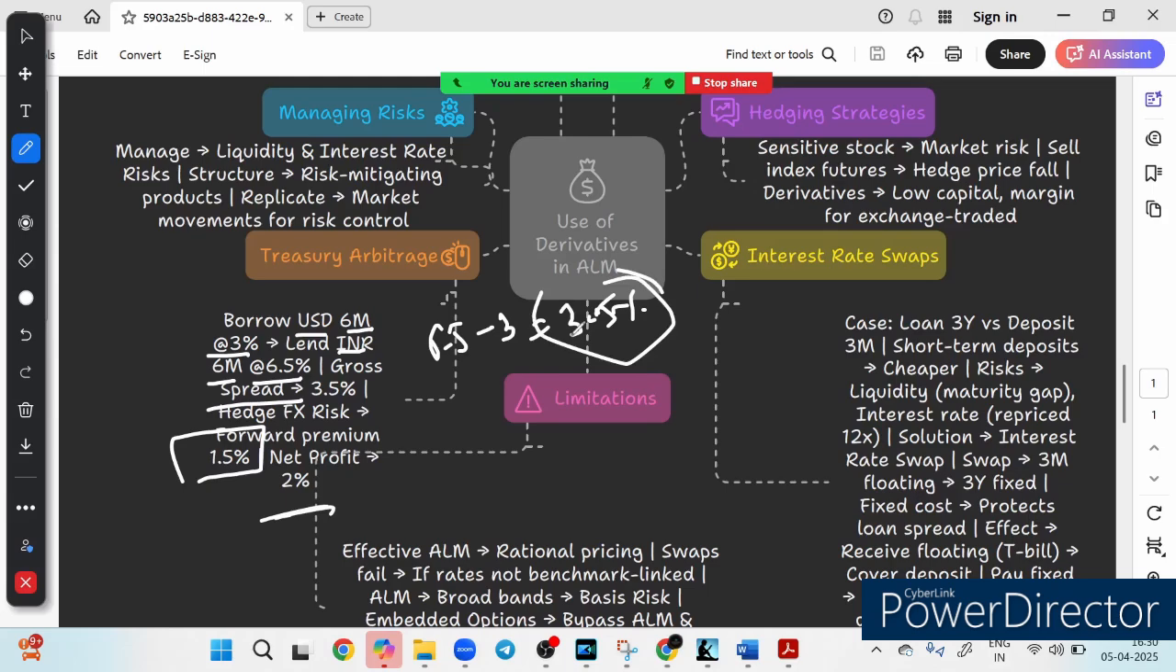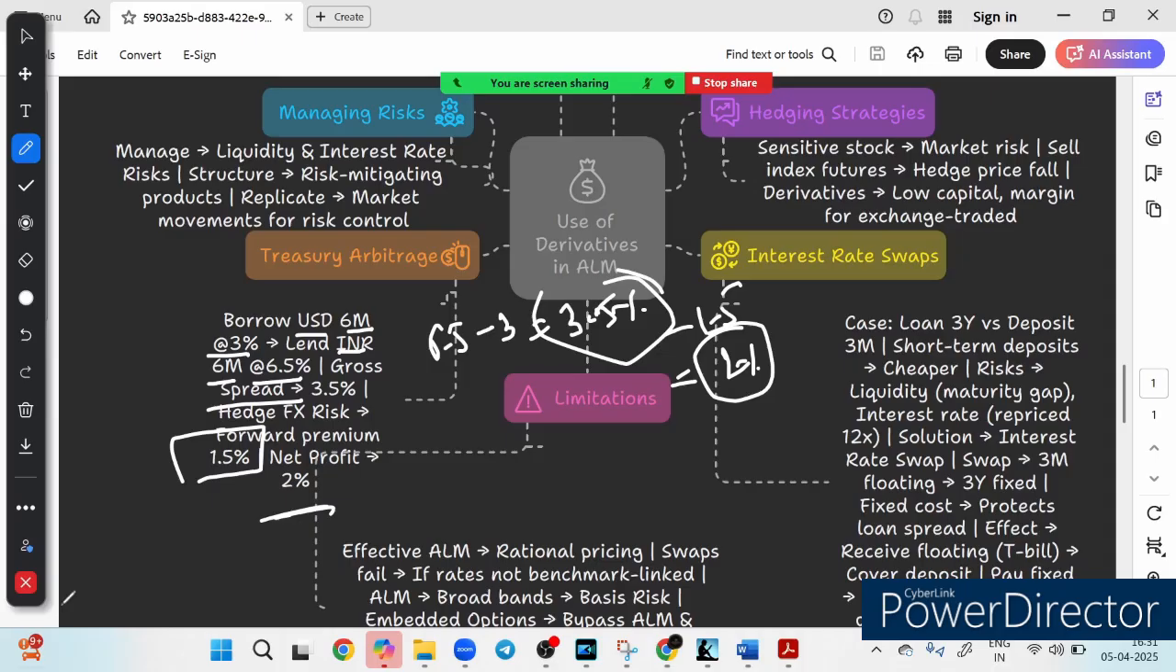But there is some premium they have to pay, and what premium do they have to pay? The premium almost amounts to 1.5%. So we have to deduct this premium from the spread, and finally the net profit is just 2%. So you should know how to calculate the arbitrage, how to calculate the spread, how to calculate the net profit, because some numerical based questions may be asked.